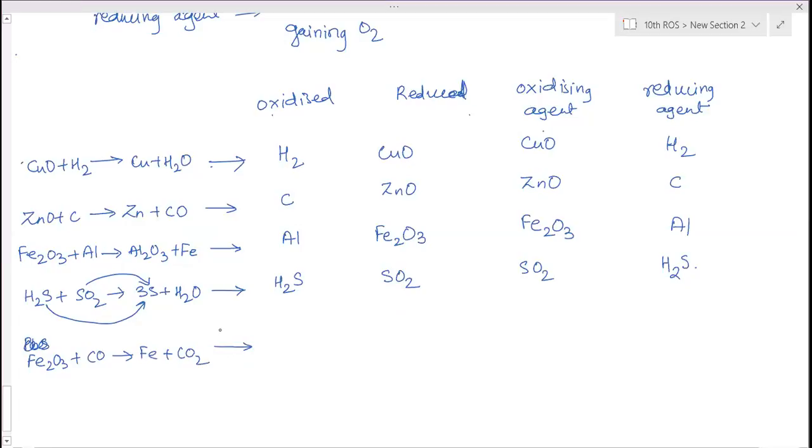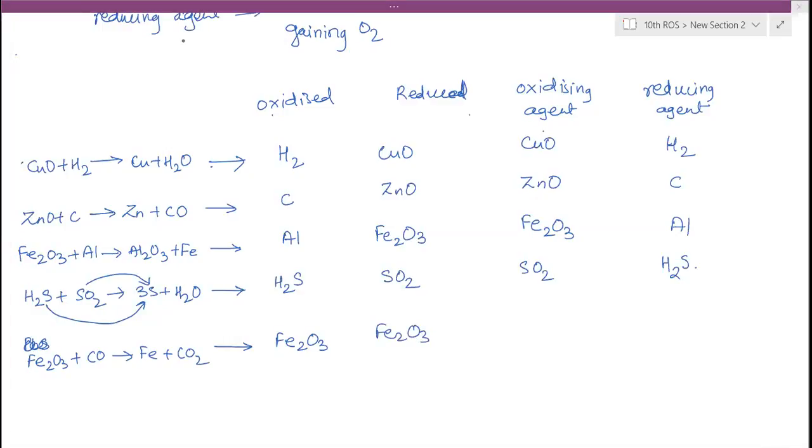Varnika? Ma'am, Fe2O3 is being reduced. What is Fe2O3? Iron oxide. Tell the name. In the exam, you have to write the names of the compounds. Iron oxide is being reduced. You have to write it under reduced: iron oxide.